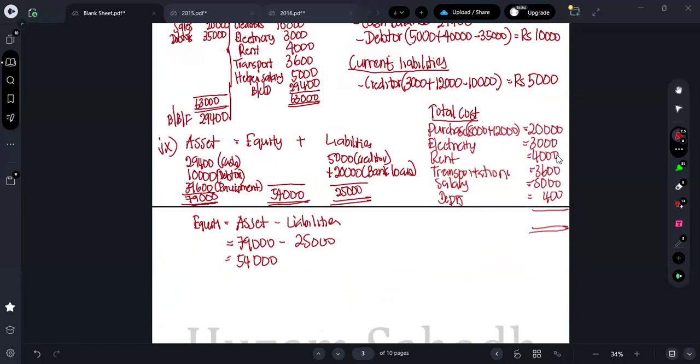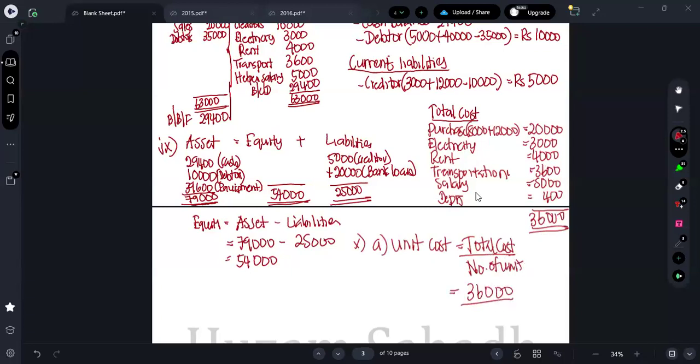20, 23, 27. This 600 and this 400 will be 28, 29, 30, 31. 31 plus 5 is how much? 36,000. So the total cost is 36,000. So here, what's the formula to get the unit cost? Unit cost is equal to total cost divided by number of units, right? What is the total cost here? We found 36,000.